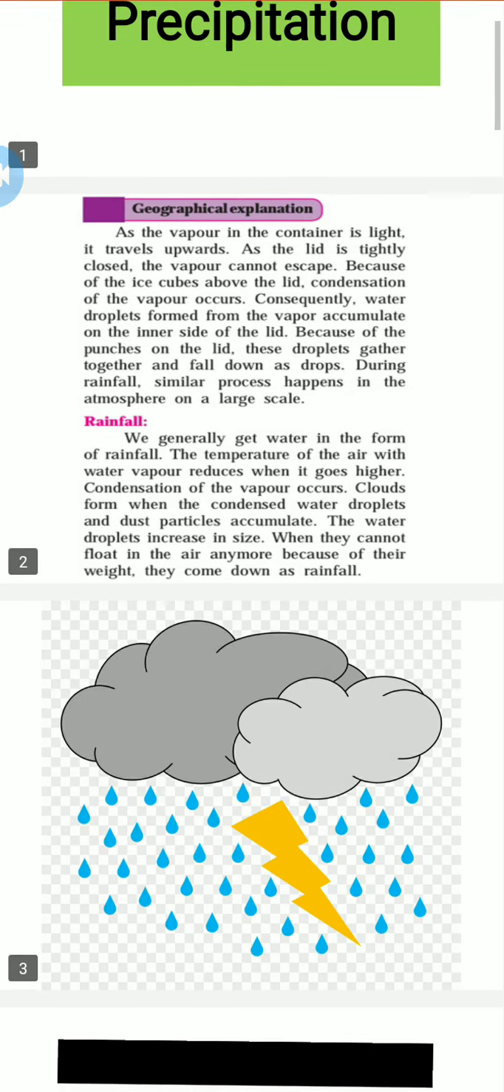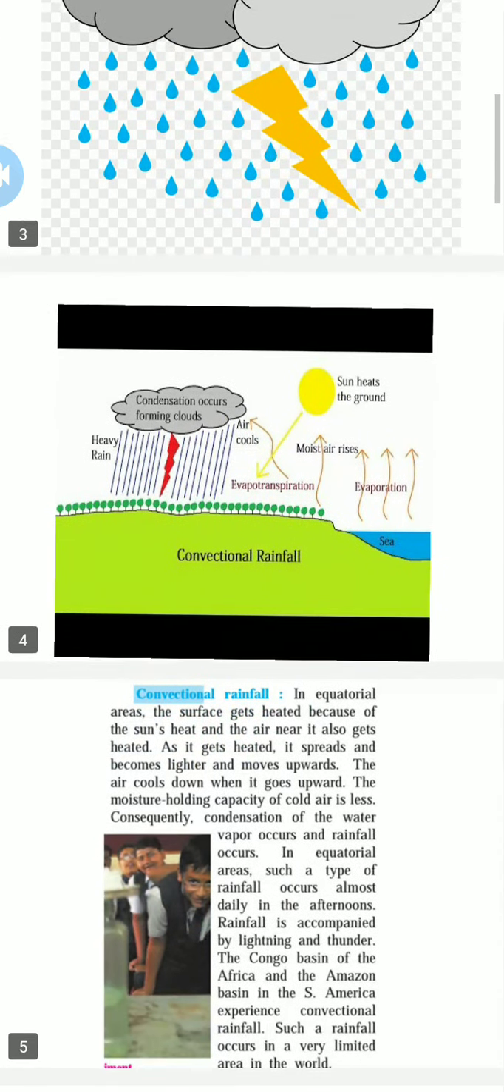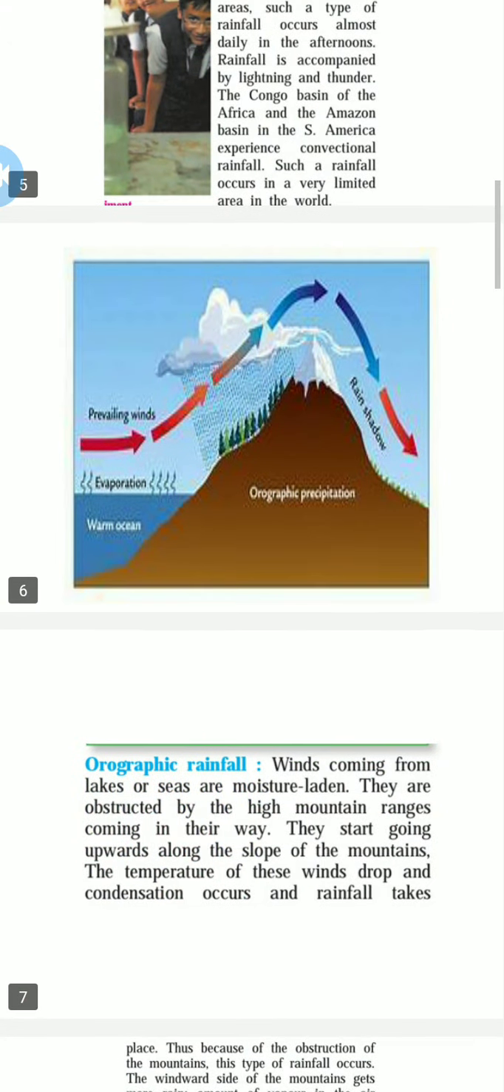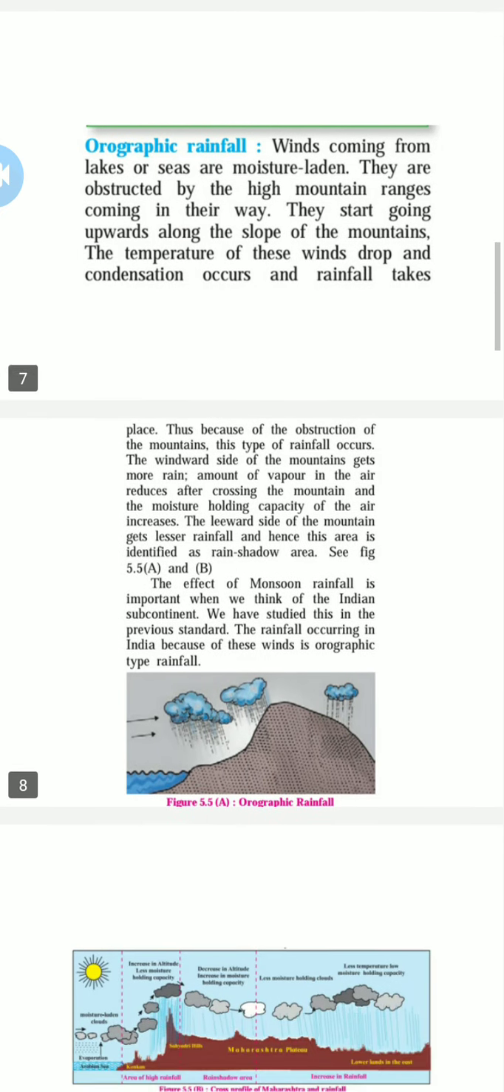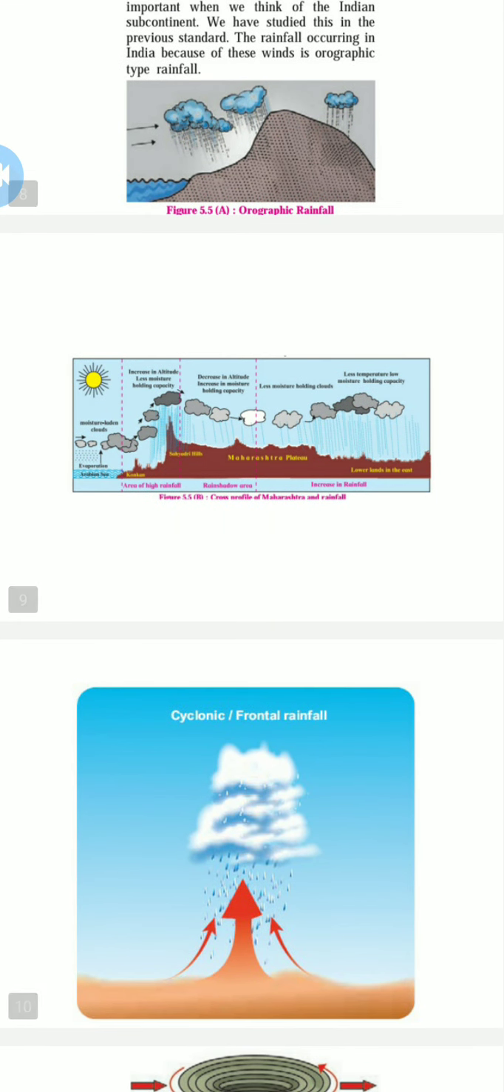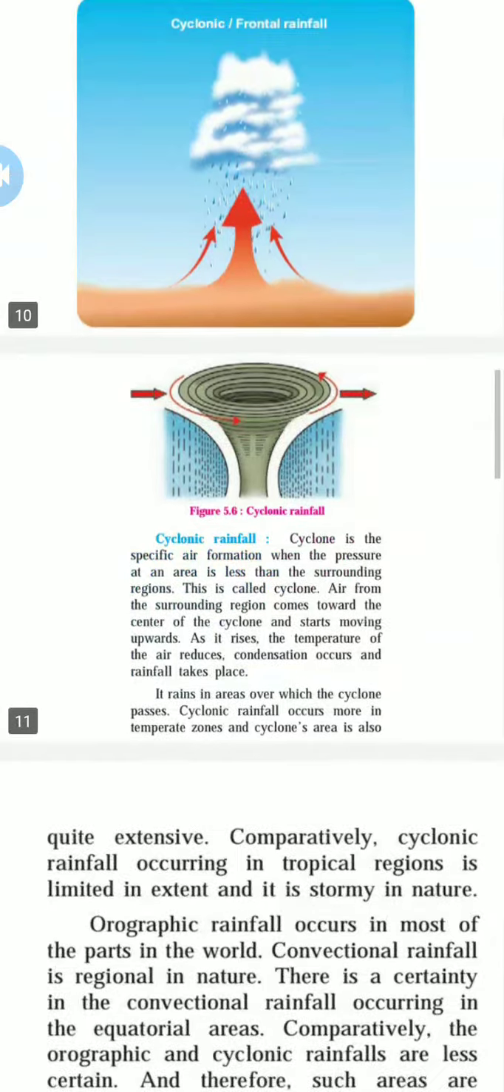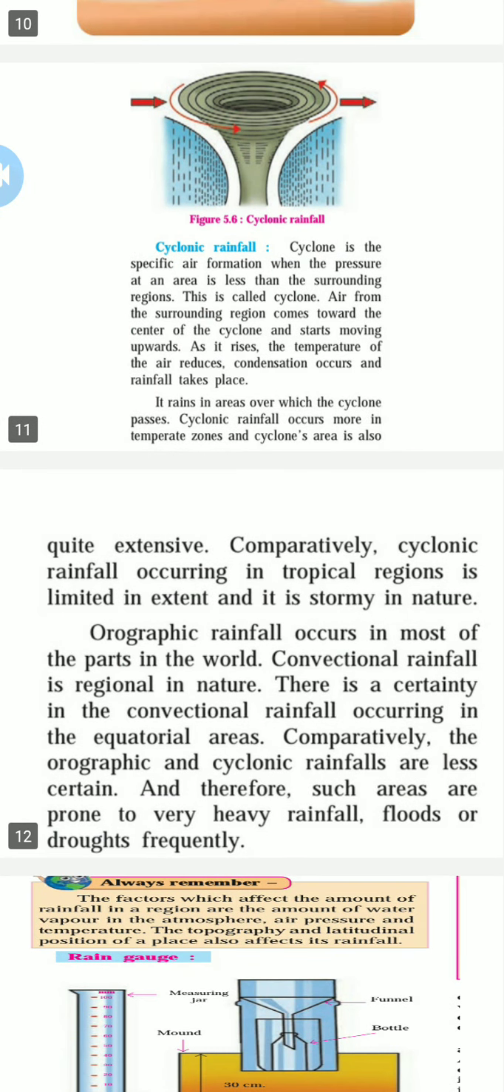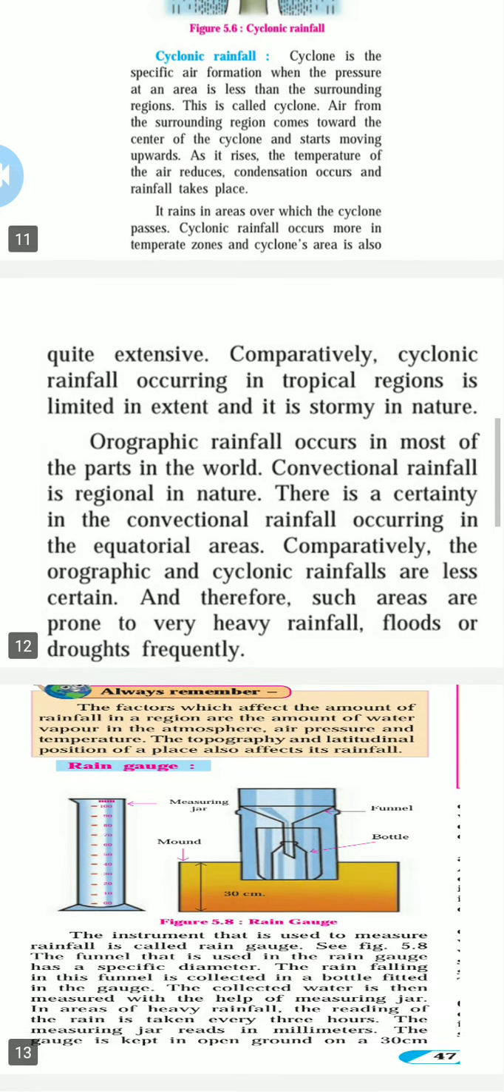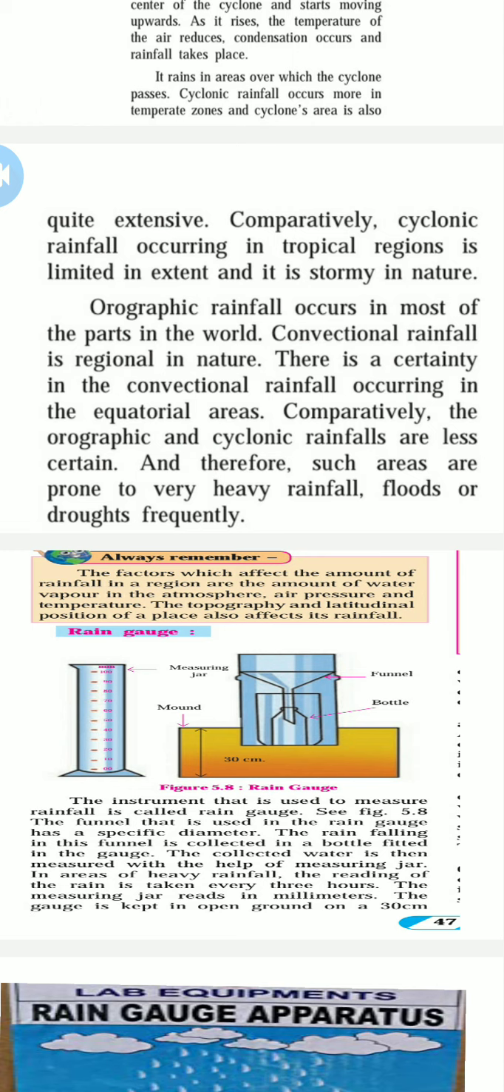We have seen the different rainfalls: convectional rainfall, orographic rainfall, and cyclonic rainfall. Now we will see about the rain gauge, like how the rain is measured.